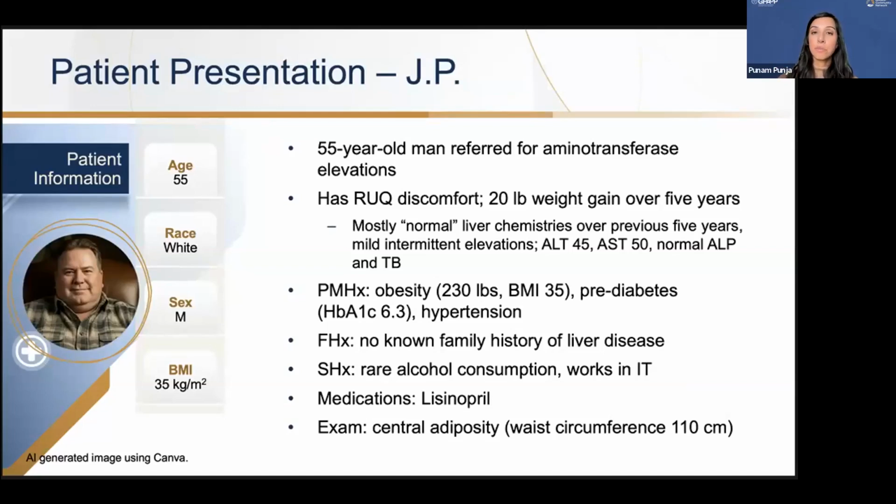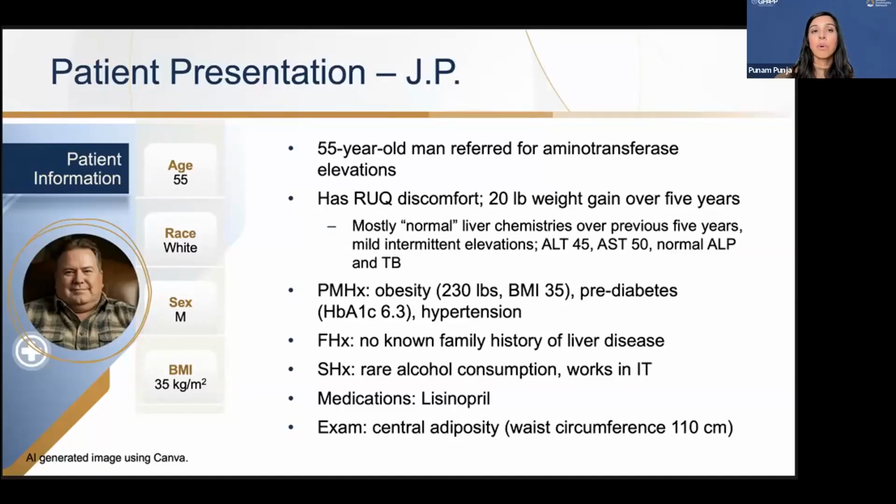He is pre-diabetic with a hemoglobin A1C of 6.3%. He does have hypertension, which he takes lisinopril for. He has no known family history of underlying liver disease, rare alcohol consumption, and a pretty sedentary lifestyle. He works in IT. On exam, you see he has central adiposity.